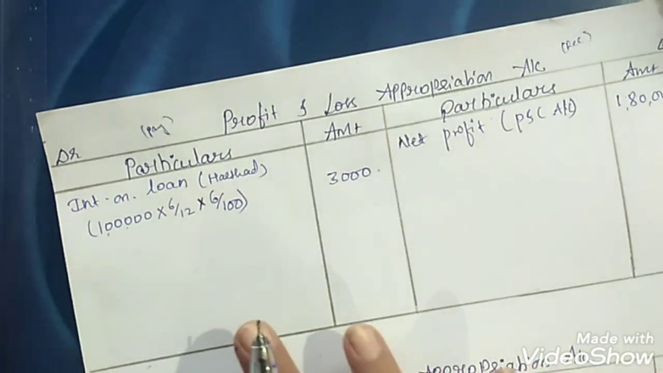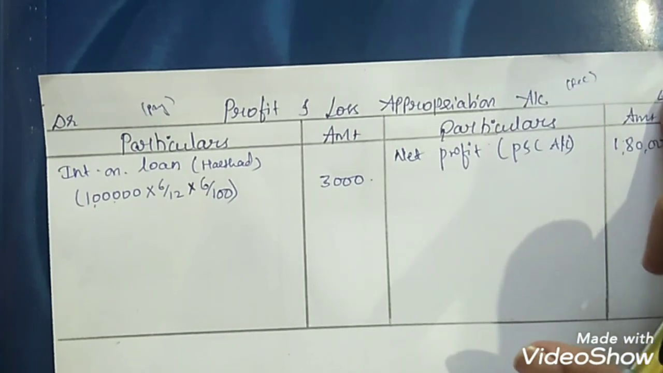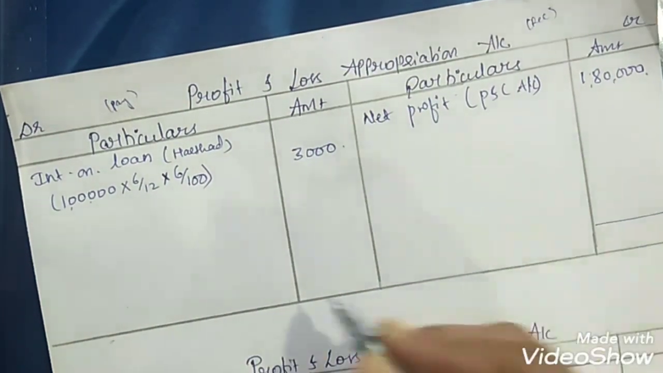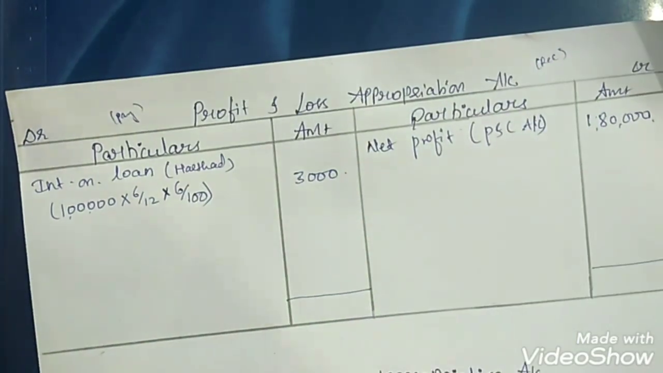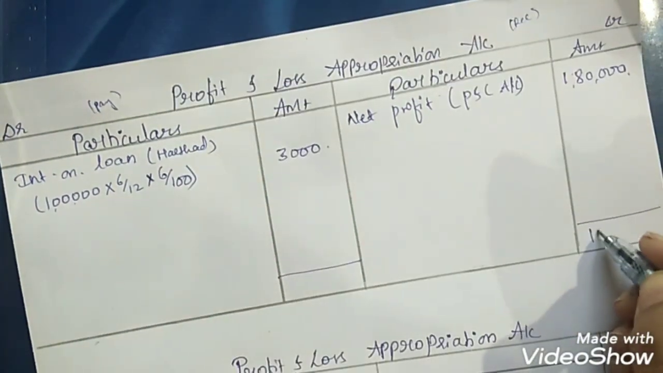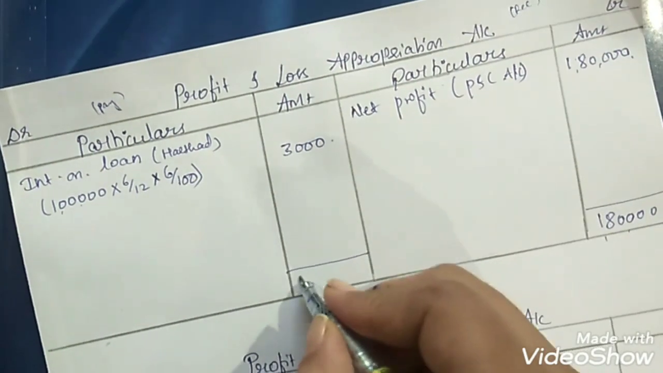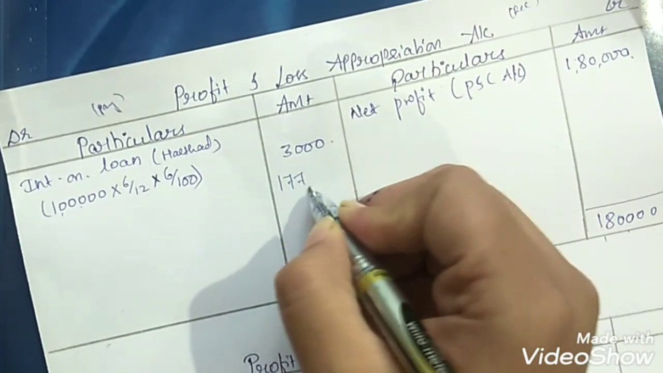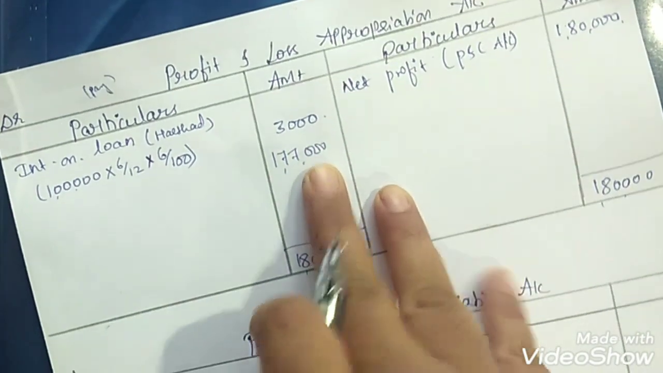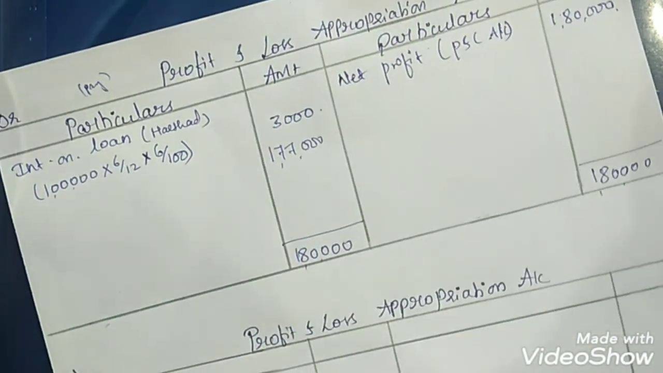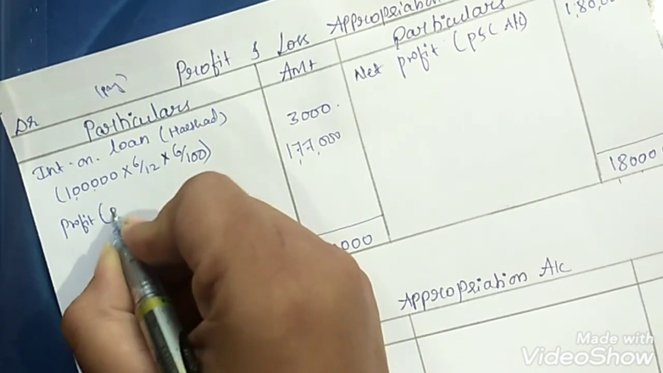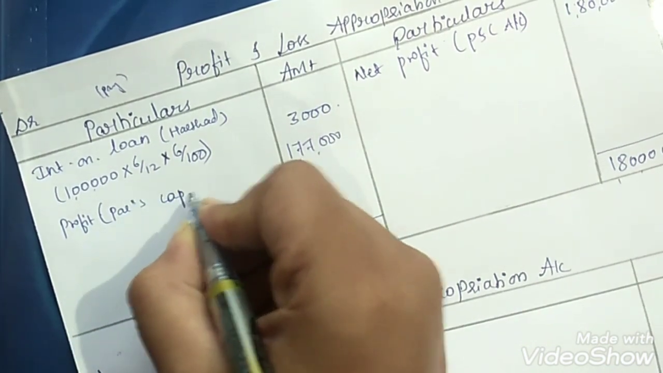Fine. Now all the entries are taken. Because there is no partnership deed, we cannot take entries like salaries or interest on capital. Nothing should be taken. Now we should just distribute the profits. So close the account and check on which side the amount is more. Here the amount is more on the credit side, 1,80,000 rupees. So the difference, 1,77,000 rupees, is the profit which has to be distributed to the partners. This is treated as profit, distributed to partners' capital accounts.